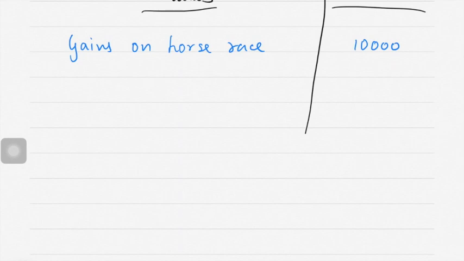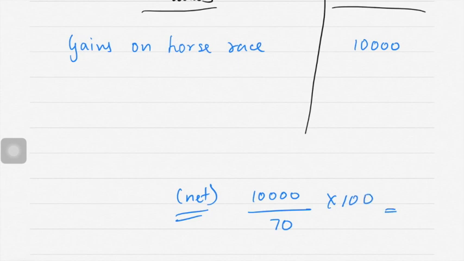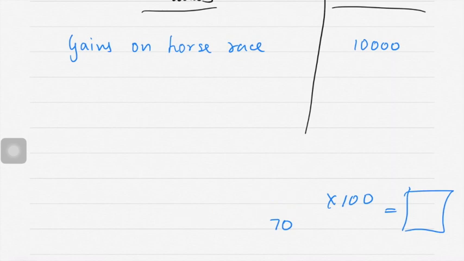Suppose 10,000 net was given, then 10,000 divided by 70 into 100. Whatever is the amount, that would be the income from horse race. But now in this case gross is given, so you can write the full amount as it is.